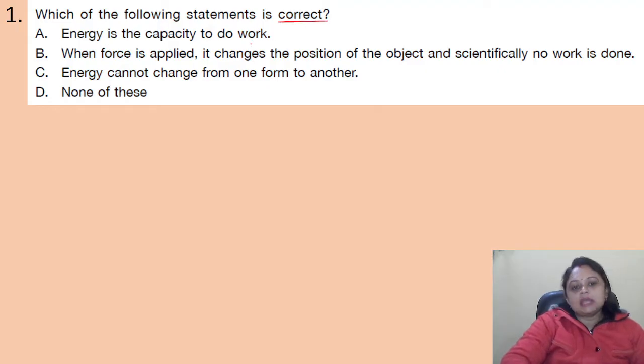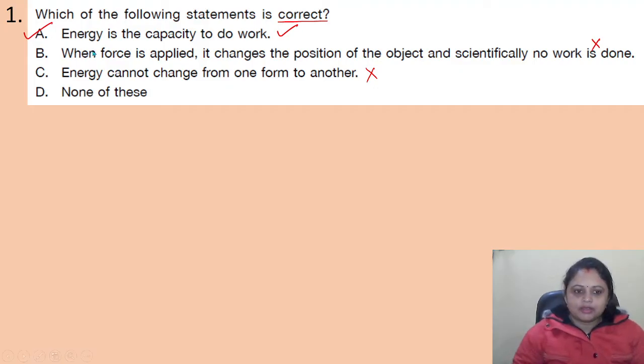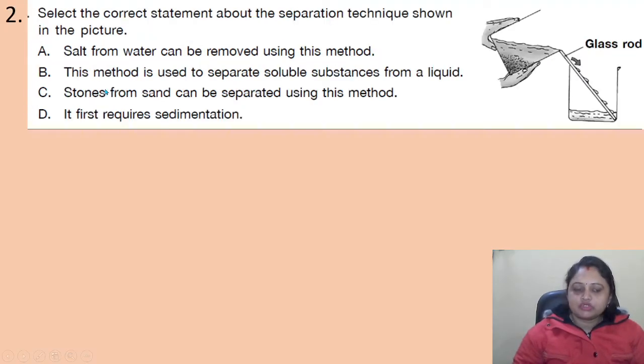So, energy is the capacity to do work. Yes, it is correct. When force is applied, it changes the position of the object and scientifically no work is done. No, scientifically work is done when, on application of force, an object changes its position. Energy cannot change from one form to another. This statement is also wrong because energy can transfer from one form to another form. So here what is the correct option? That is option A. Got it everyone? Coming to the next question.